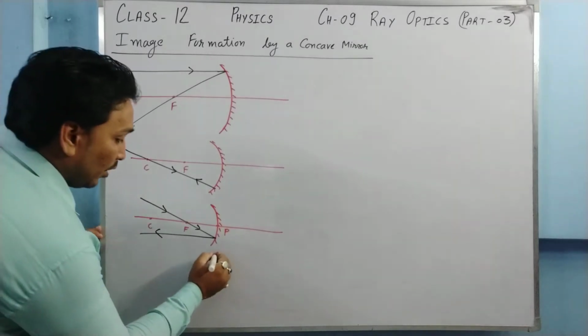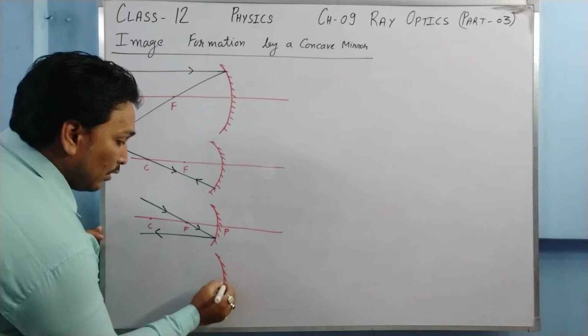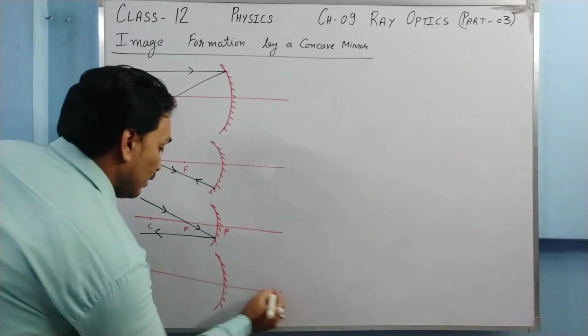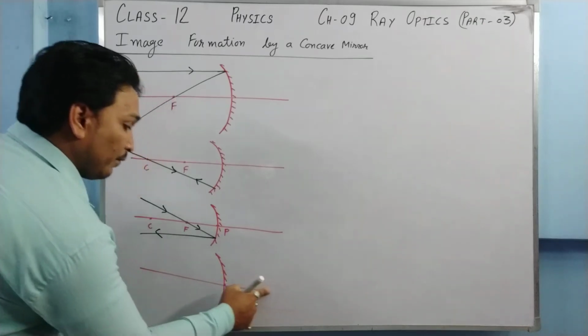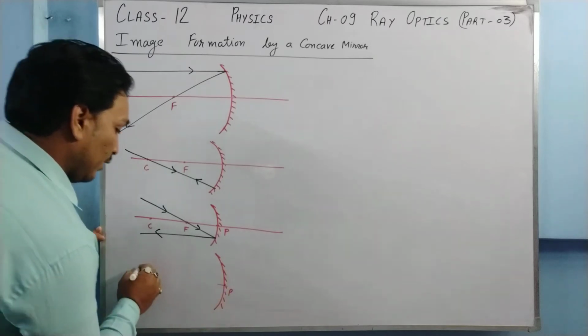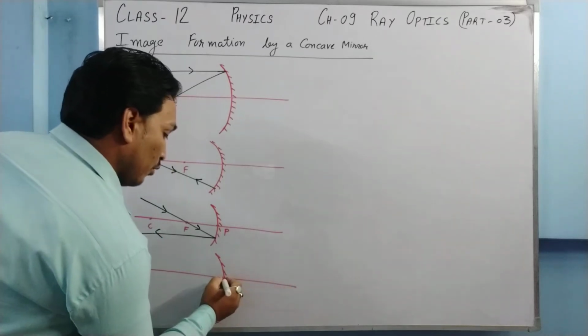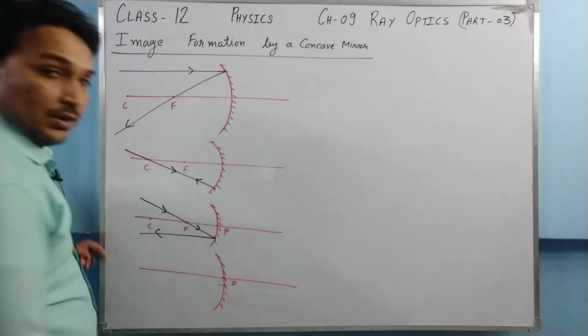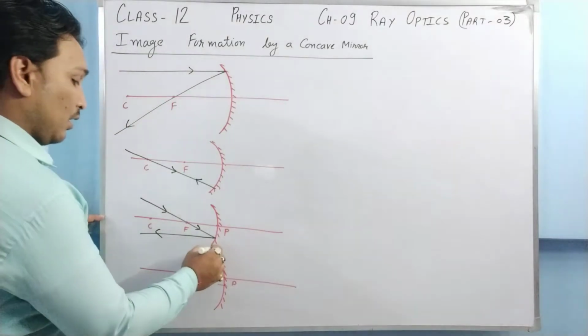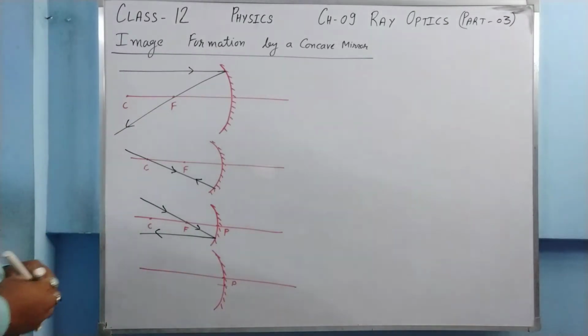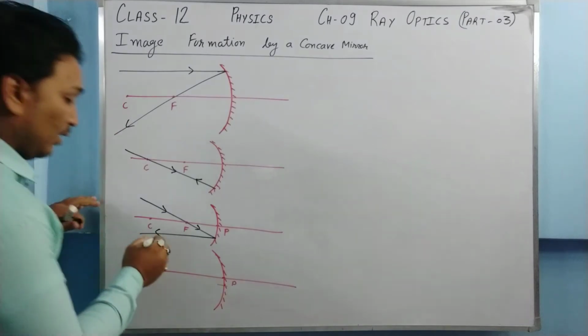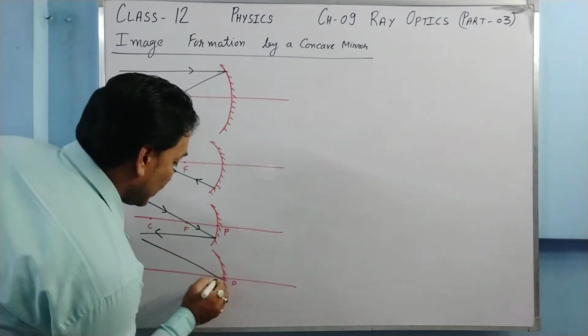And the fourth fundamental ray is, if a ray of light falls on the pole, then what happens? The ray of light makes some angle with the principal axis.